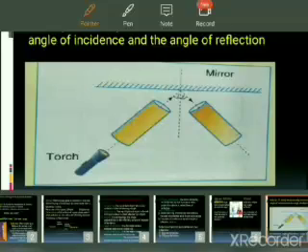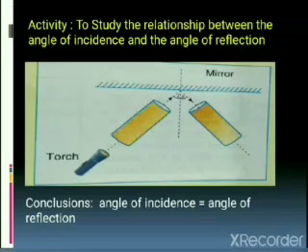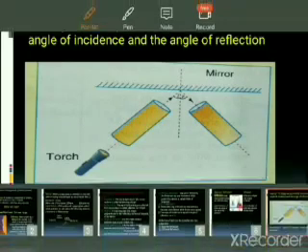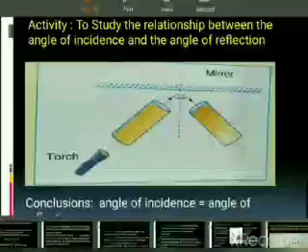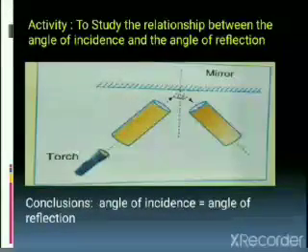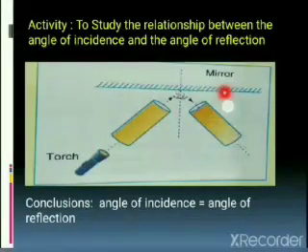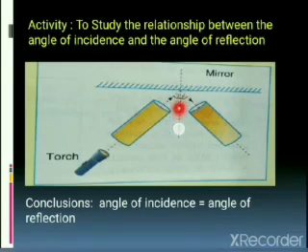In this activity, we take cardboard and make a hollow cylinder. I make two cardboard pieces, one hollow like this and another like this. I should have a source of light, that is a torch, and a plane mirror, and I keep my cardboard at this particular point between these two things.